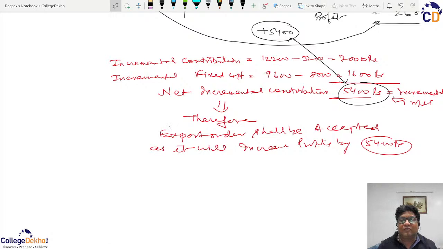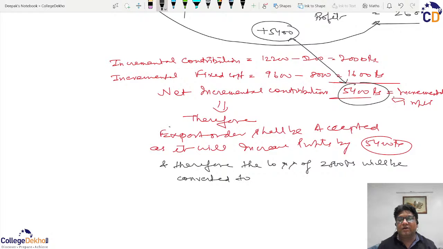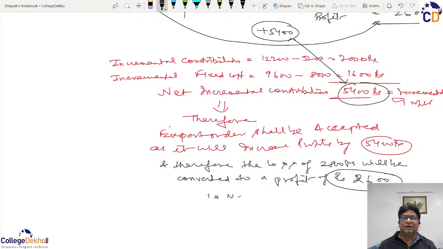तो एक्सपोर्ट ऑर्डर shall be accepted because it will increase profit by 5400, and therefore the loss of 2800 rupees will be converted, बदल जाएगा, will be converted to a profit of rupees 2600, that is a net gain of 5400.